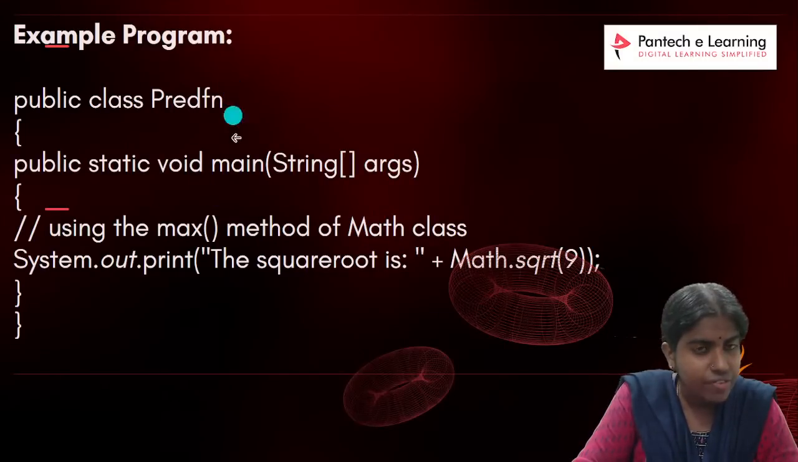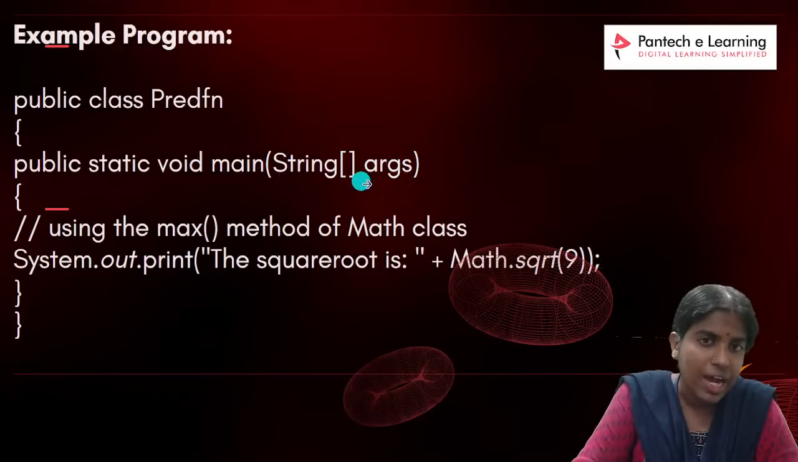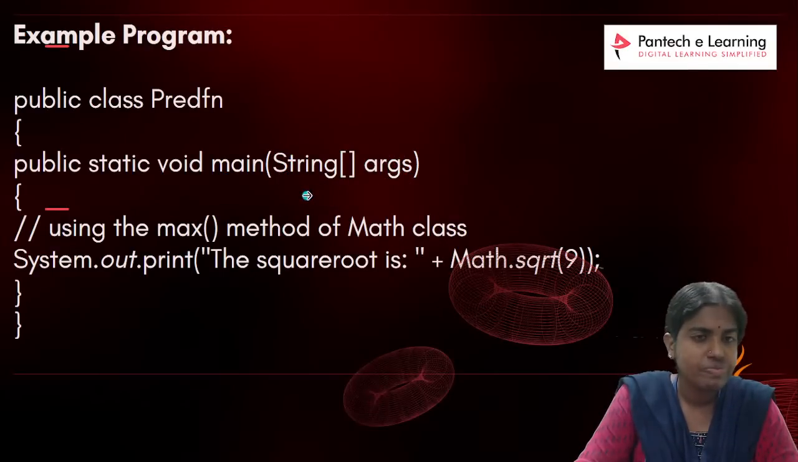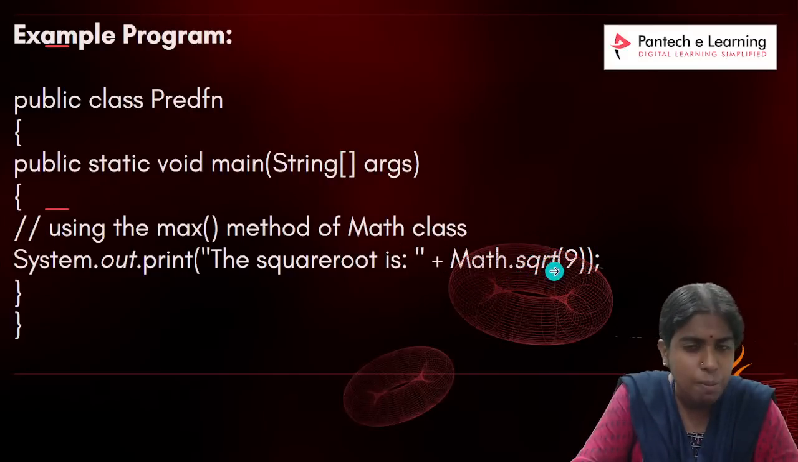Always the JVM, the Java Virtual Machine, starts the program execution from the main method. So I am giving here public static void main, and the argument is passed as a string array. Whenever I want to print some square root, what is the use of System.out.println? Whenever I want to print something at my console, I have to use System.out.print. For the square root, there is an inbuilt module called the Math module, and sqrt is a predefined function.